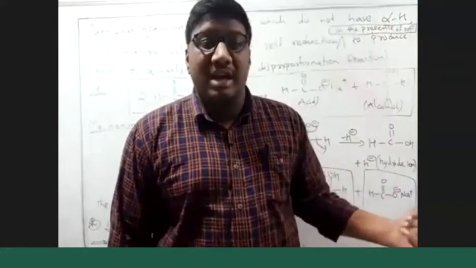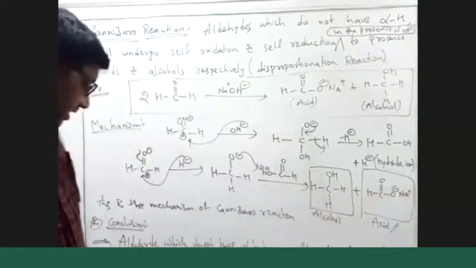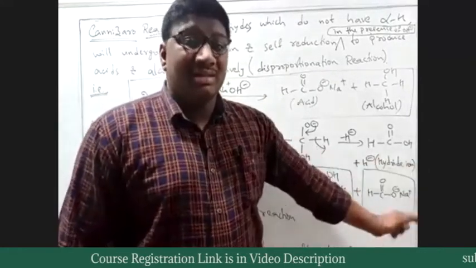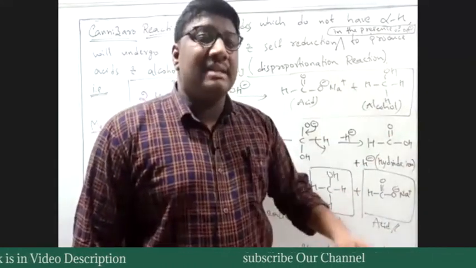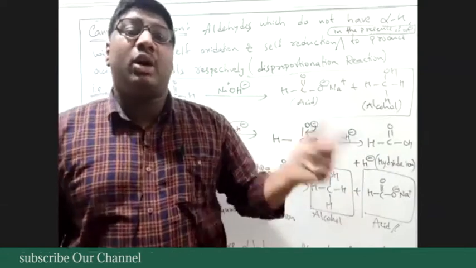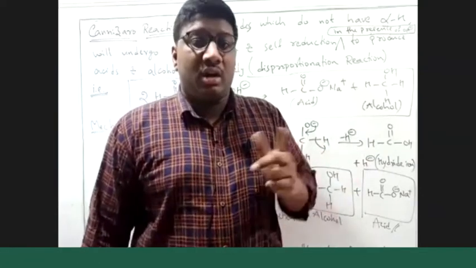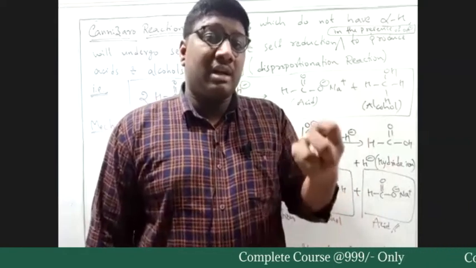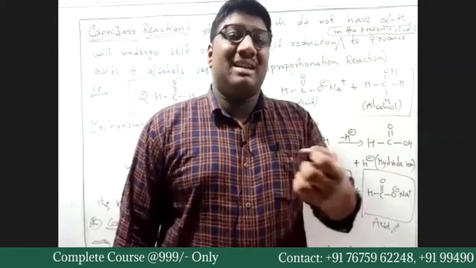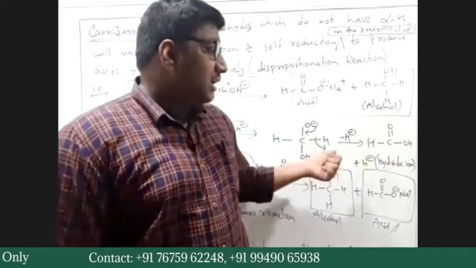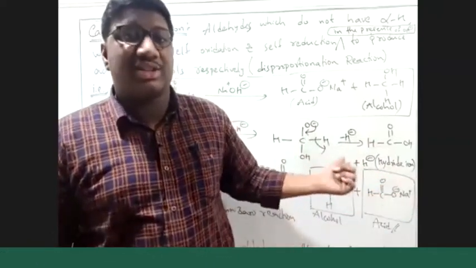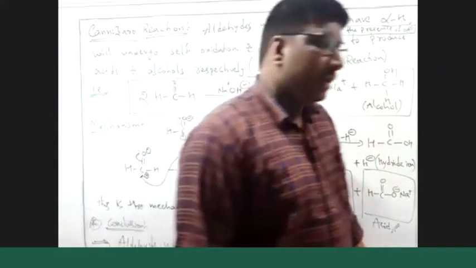So if you take an aldehyde which has alpha hydrogens, then it will undergo aldol condensation and it will never undergo Cannizzaro reaction. So the must and should condition is that aldehydes which do not have alpha hydrogens will undergo this reaction, and if aldehydes have alpha hydrogens, they will undergo aldol. Why not Cannizzaro? Removal of hydrogen from the alpha carbon is relatively simple when compared to the removal of hydride ion. Here there is no chance of this reaction proceeding in this fashion.